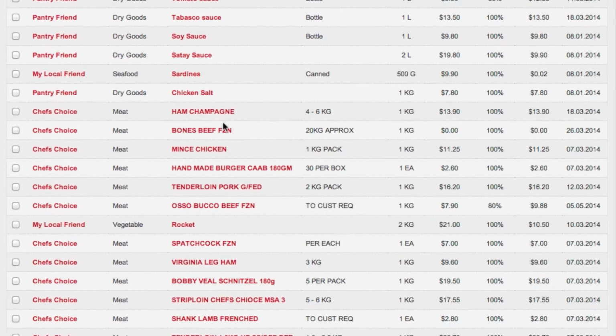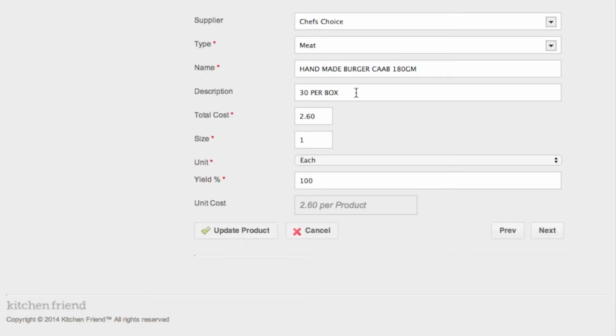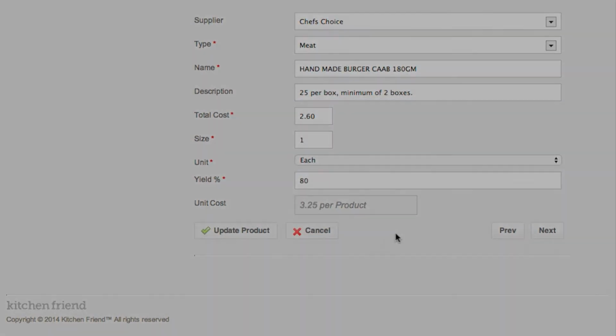You can edit existing products by simply clicking on the product name in the table. Then edit any of the details of the product. You can change anything from the description, price, unit, or size. You can change the yield by just typing in a new percentage, and that'll change the unit cost.